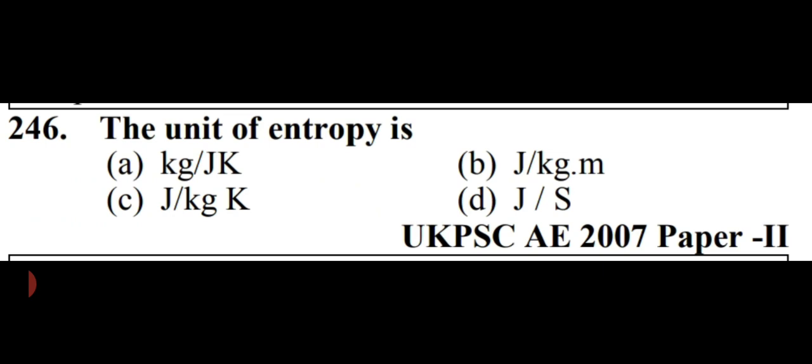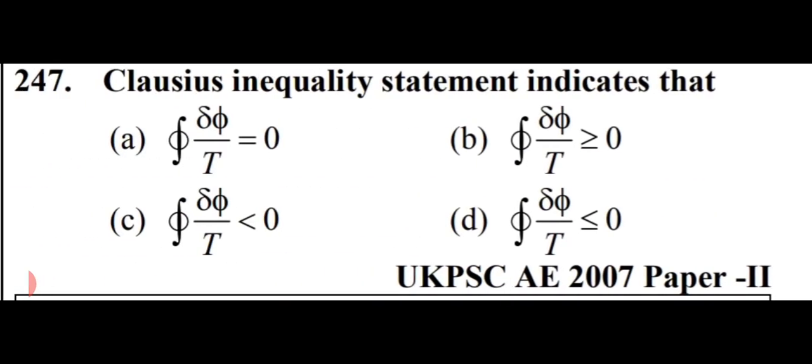Next question is, the unit of entropy is. We have to find out the unit of entropy. And in this case, the unit of entropy is joule per kg Kelvin. So option number C is right here, joule per kg Kelvin.